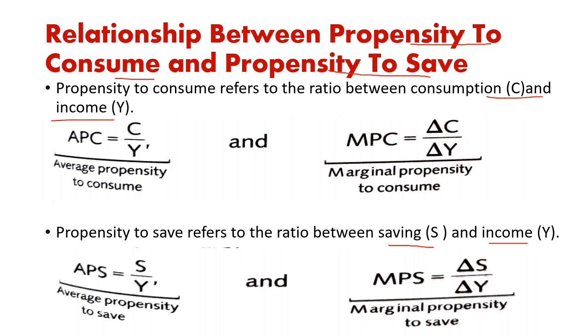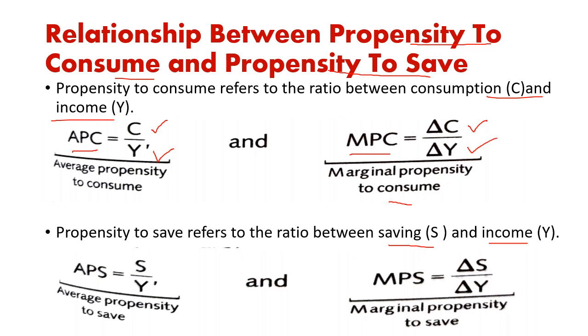Now there are two types of propensity to consume and two types of propensity to save. APC, average propensity to consume, is the ratio of total consumption and total income, whereas MPC is the ratio of increase in consumption in response to increase in income.